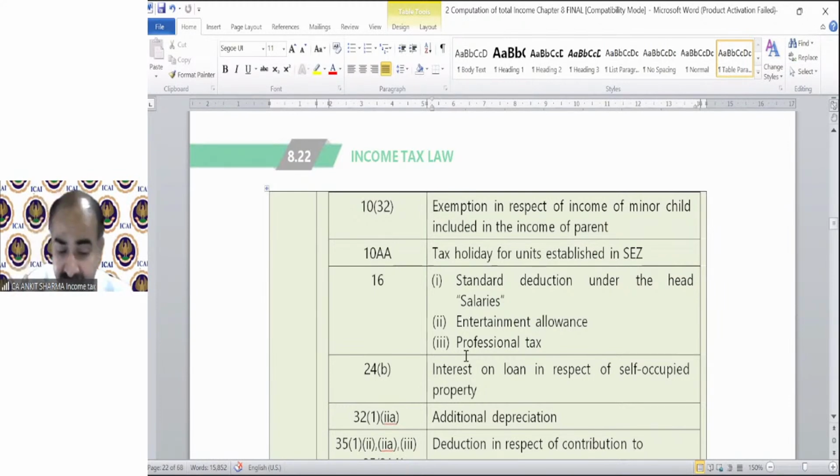Now, please understand the question if the examiner is asking. If in an MCQ option you take the answer 1500, it's a wrong answer. And even if it's a one-mark question and somebody writes the answer as 1500 is the exemption, that is a wrong answer. It's 1500 or income clubbed, whichever is lower. Clear?